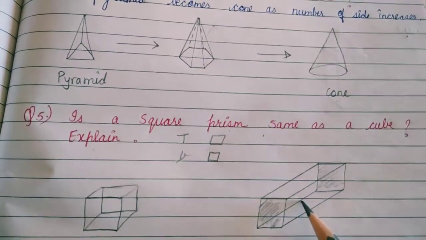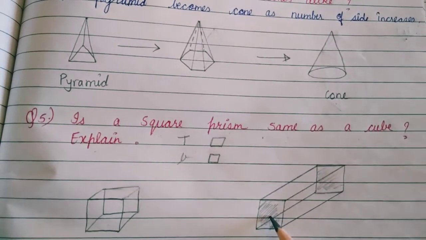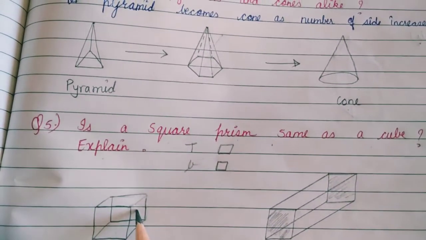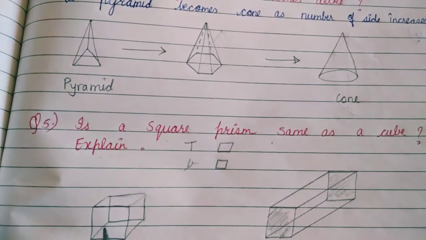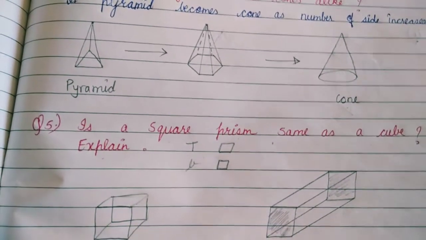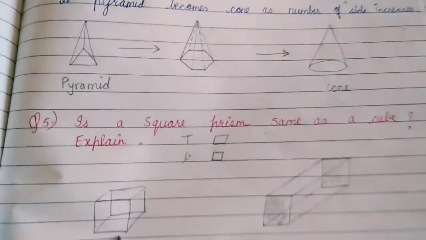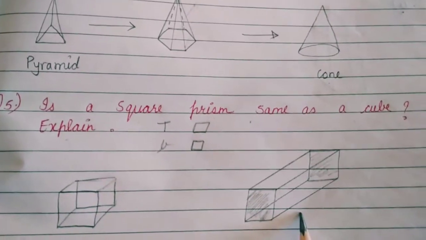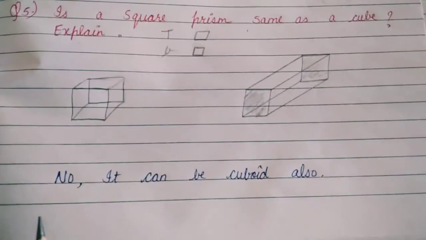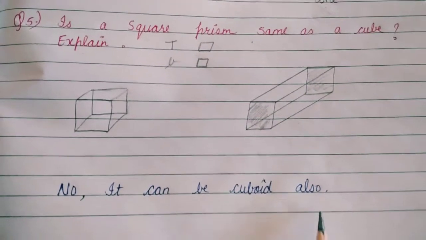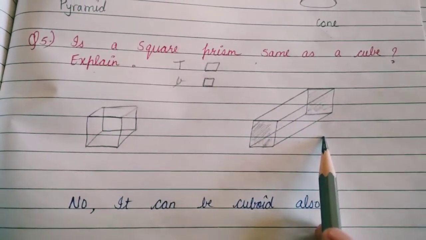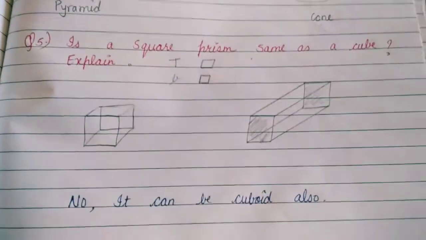So this is also a square prism because its top and bottom are square shaped. Both are square prisms, but in one condition the square prism is smaller than the other one. So the answer is no, it can be a cuboid also. When we stretch the cube, we will get a cuboid from the square prism.